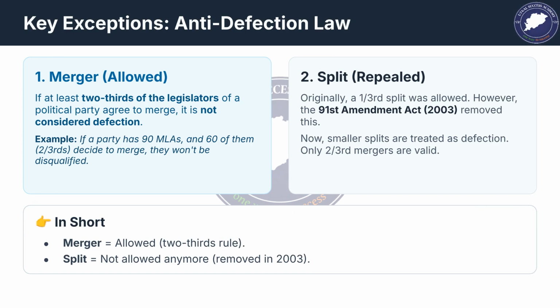The key exception to the anti-defection law is a merger, allowed if at least 2/3 of legislators agree. The split provision was repealed by the 91st Amendment Act of 2003, meaning smaller splits are now treated as defection. Only 2/3 mergers are valid today.